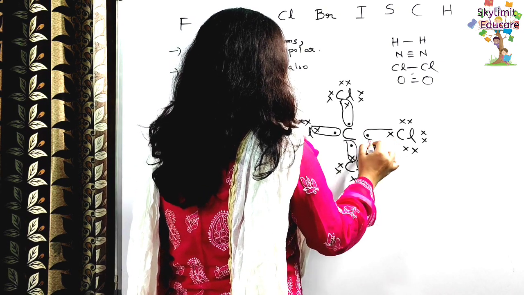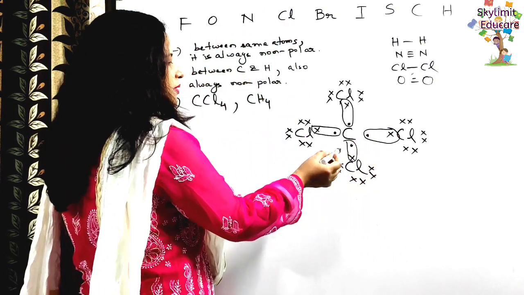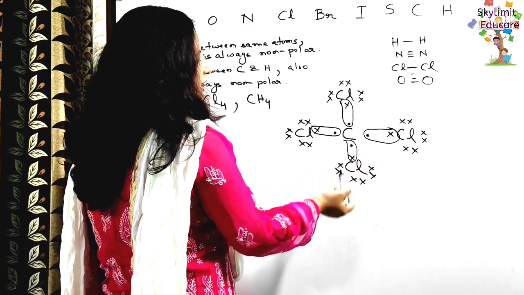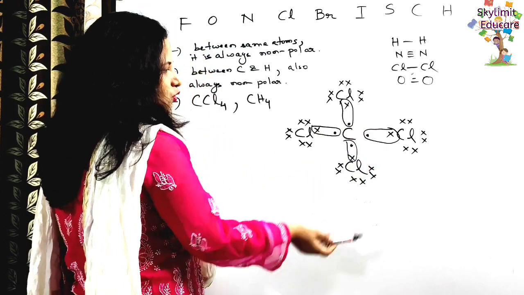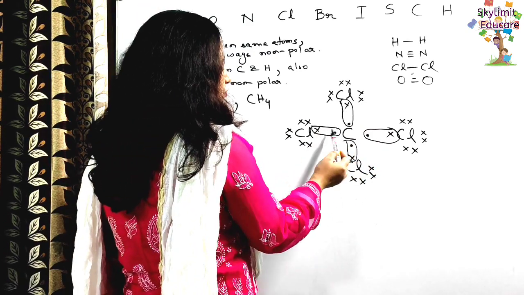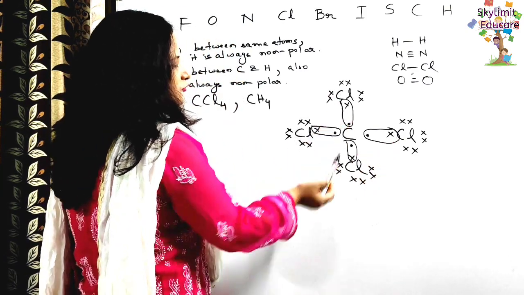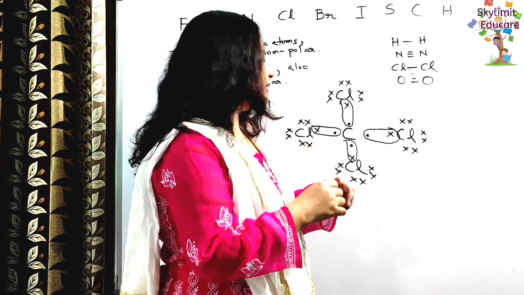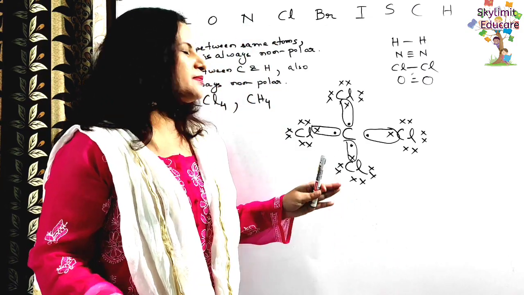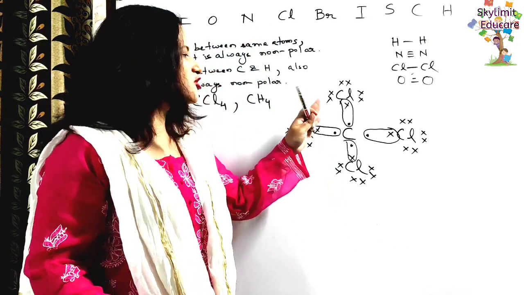So now you can count the number of electrons in carbon. Carbon has shared one electron each with each chlorine. So carbon now has 1, 2, 3, 4, 5, 6, 7, 8 electrons, and each chlorine now also has 8 electrons, fulfilling the octet rule. So this carbon tetrachloride has a perfect geometrical shape. It has a perfect geometry.